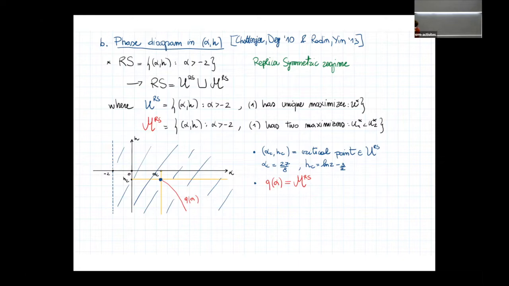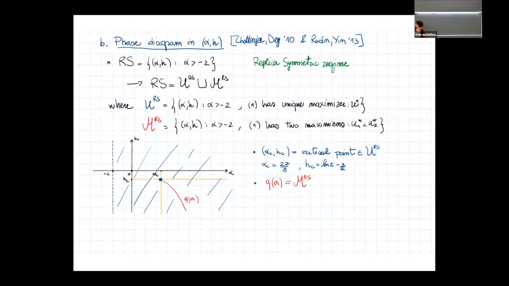It turns out that there is a critical point, (alpha_c, h_c), with explicit coordinates: alpha_c is equal to 27/8 and h_c is log 2 - 3/2. This critical point is in the uniqueness region, but from this critical point there is a curve, Q(alpha), which is not explicit but qualitative, as in this picture, that corresponds precisely to the region of multiplicity.